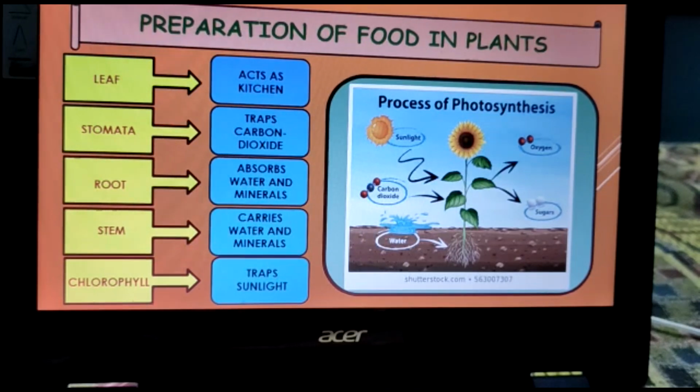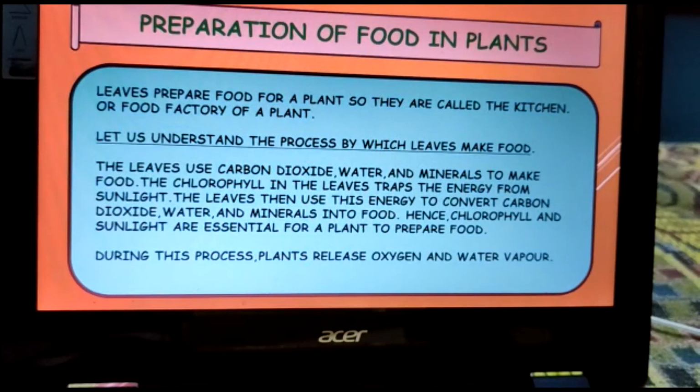The same thing I have written in detail for you so that it could be easier for you. Let me read it out. Leaves prepare food for a plant, so they are called the kitchen or food factory of a plant. Okay? And the process of photosynthesis is also written. The leaves use carbon dioxide, water and minerals to make food.